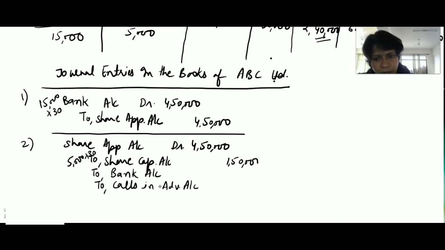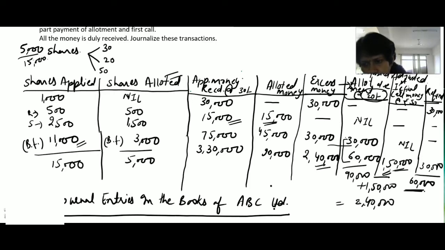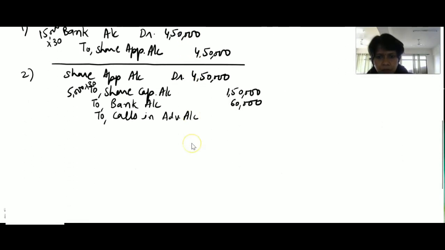So we will write 1,50,000. In bank account, we already calculated 60,000 rupees, so we will write 60,000 in this column. And calls in advance, it means we have received the advance money 1,50,000, and the total of these two, 90,000 plus 1,50,000, it means 2,40,000 rupees we have received in advance for calls, and the extra money we will refund by bank.